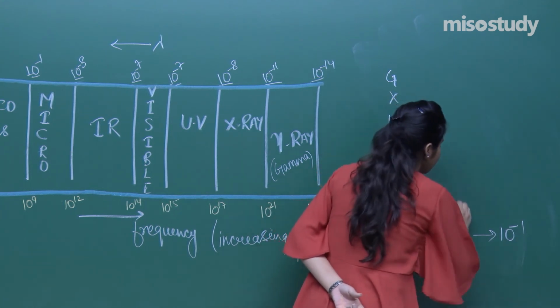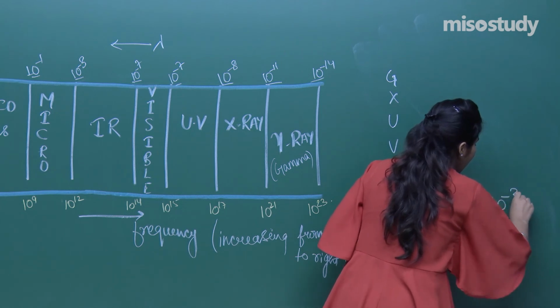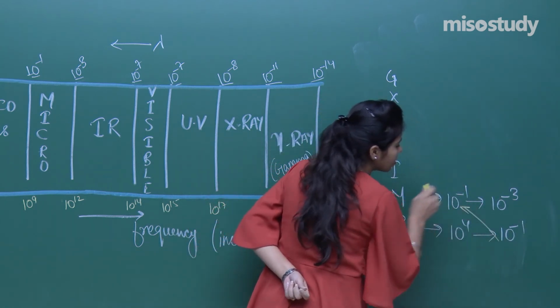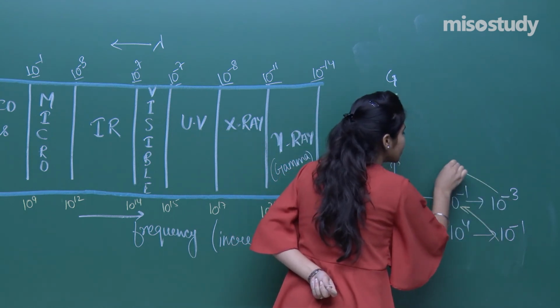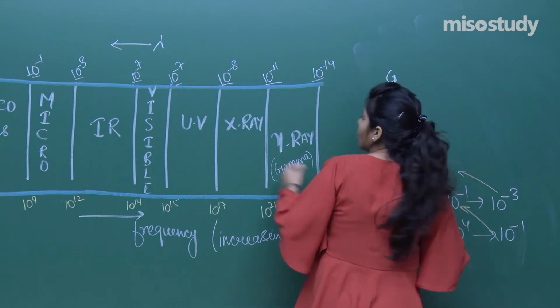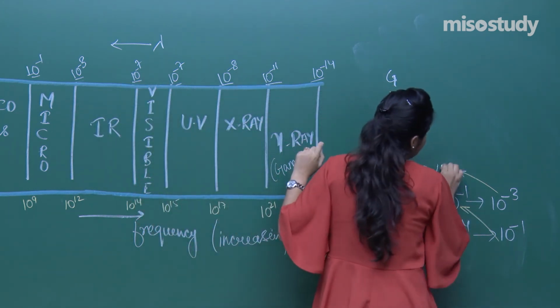Similarly, microwave is -1 to 10 raised to the power -3. See, this term will come here. And similarly 10 raised to the power -3 will come here, so the infrared range will be 10 raised to the power -3 to 10 raised to the power -7.